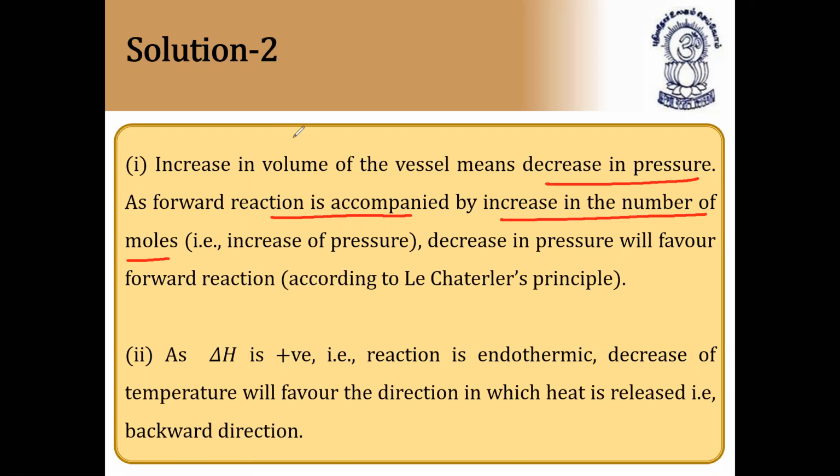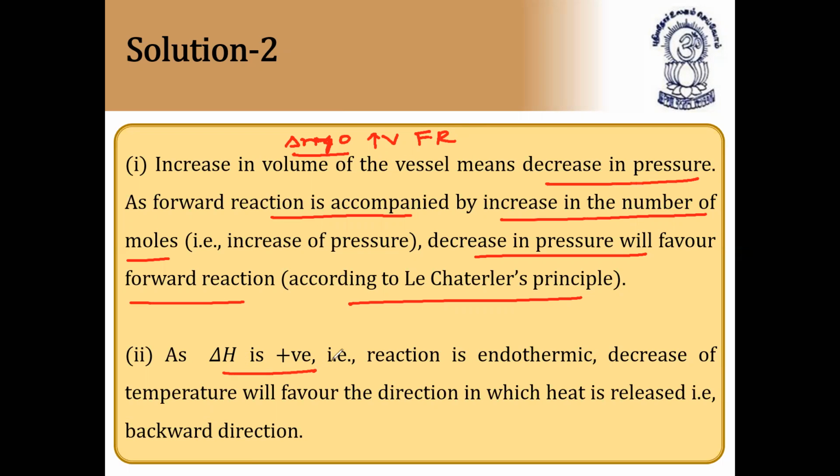Since delta N is greater than 0, as the forward reaction is accompanied by an increasing number of moles, a decrease in pressure will favor the forward reaction, according to Le Chatelier's principle. So if we increase the volume, for delta N greater than 0, forward reaction takes place. As delta H is positive, the reaction is endothermic, so a decrease in temperature will favor the direction in which heat is released, that is the backward direction.